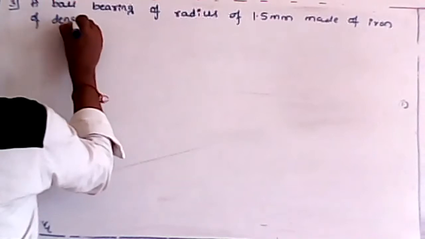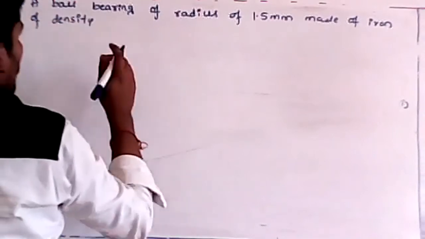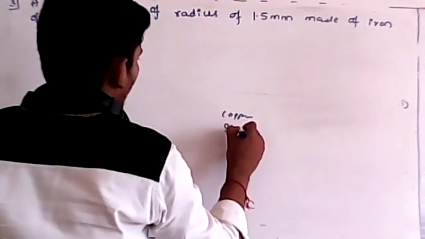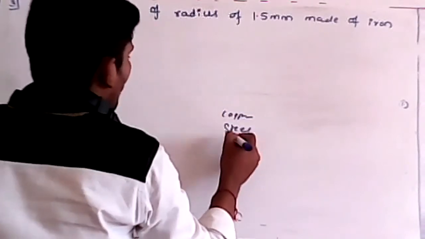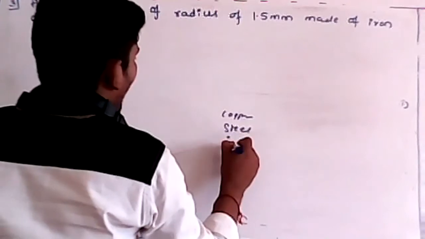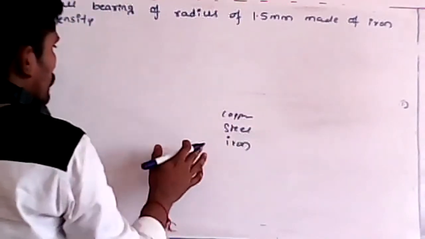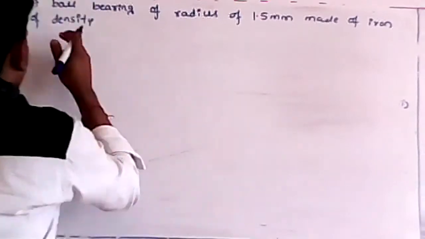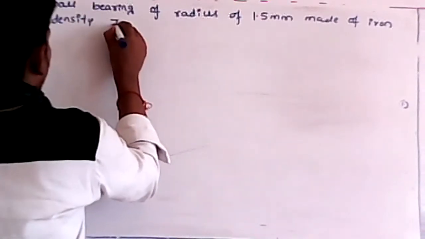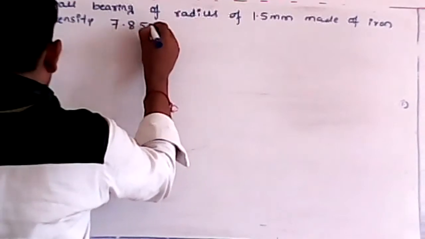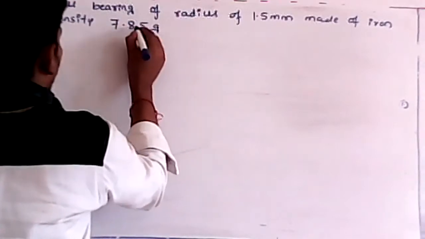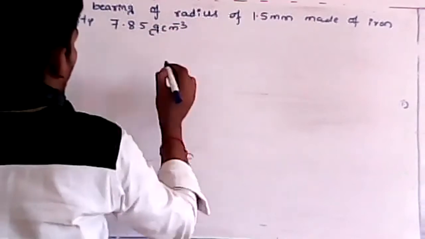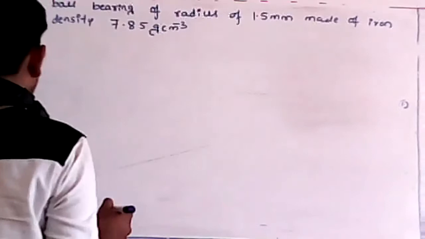Remember always, students, depending upon the material, for example copper, steel or iron, each has its own density. So density changes from material to material. They will give you the density here: 7.85 gram per centimeter cube. They have given it in terms of gram, while the radius is in terms of millimeter.